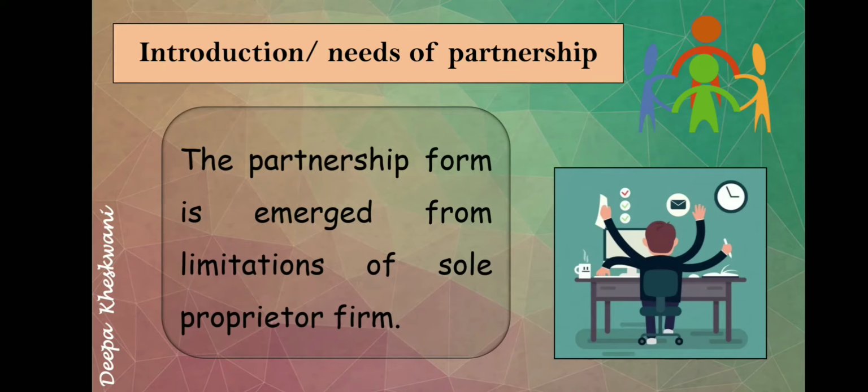That single person is managing his firm. The partnership form emerged from the limitations of the sole proprietorship firm. Now there are some limitations of sole proprietorship which led to the emergence of the partnership firm. In simple words, the sole proprietor has to work by himself only. All the tasks he has to perform. If any problem arises, he has to sort it out. So there are a number of limitations of sole proprietorship which led to the emergence of the partnership firm.